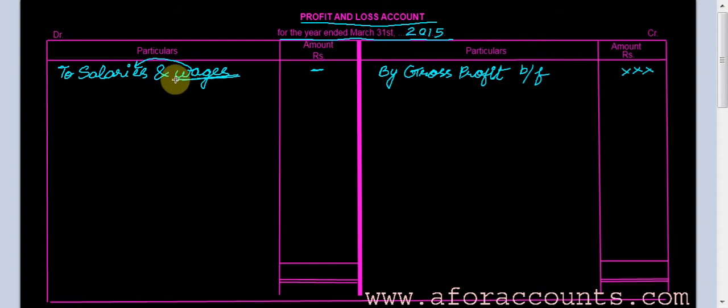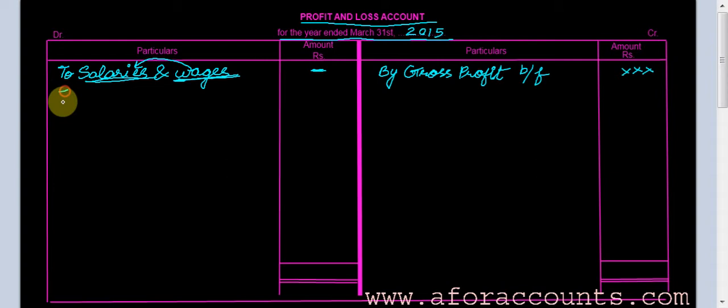Wages generally relate to direct expenses, and whatever is more material is written first. So if it is wages and salaries, direct expenses, then put it in the trading account. If it is salaries and wages, then salaries is mostly an indirect expense, so salaries and wages needs to be written in the profit and loss account. Remember, this is a confusing point but a small point to be remembered.